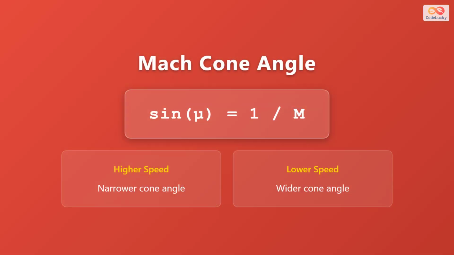The angle of this shock wave cone is mathematically determined by the formula: sine of the angle equals 1 divided by the Mach number. This relationship tells us something interesting. The higher the speed, the narrower the cone angle becomes. Conversely, at lower supersonic speeds, the cone angle is wider. This cone angle is crucial in understanding where sonic booms will be heard on the ground.